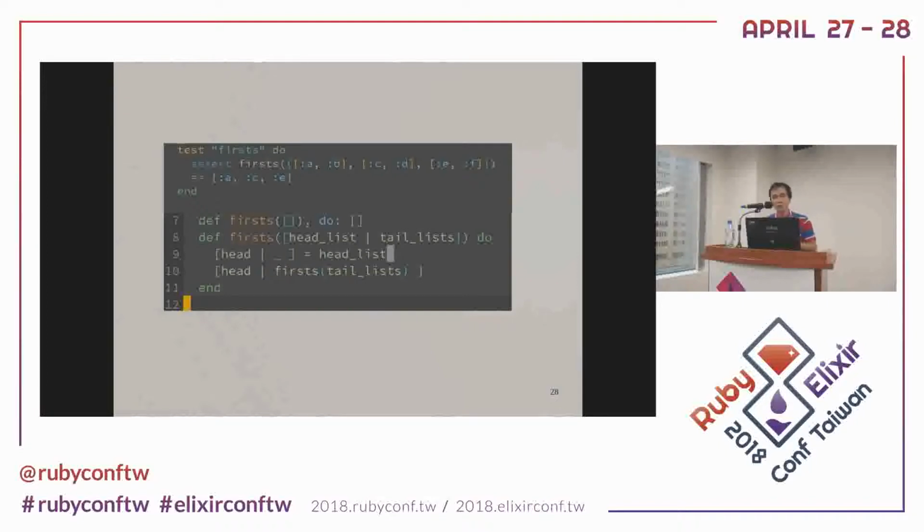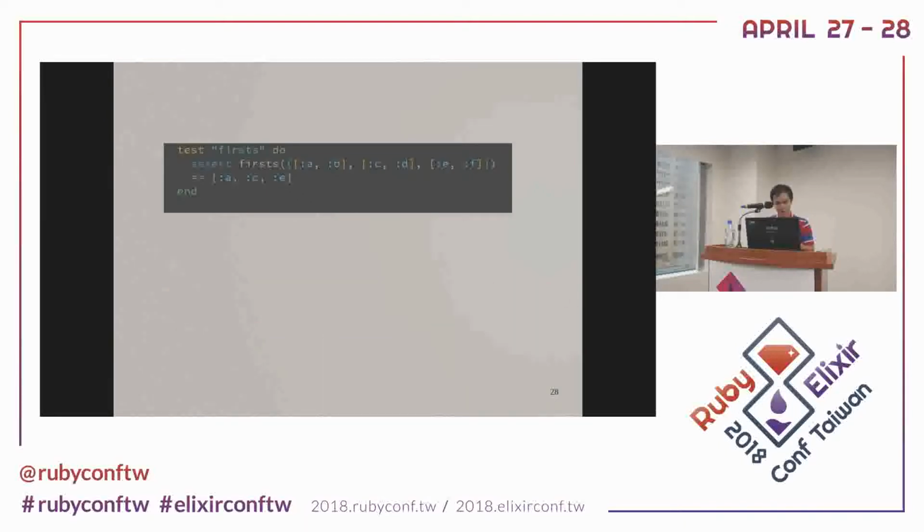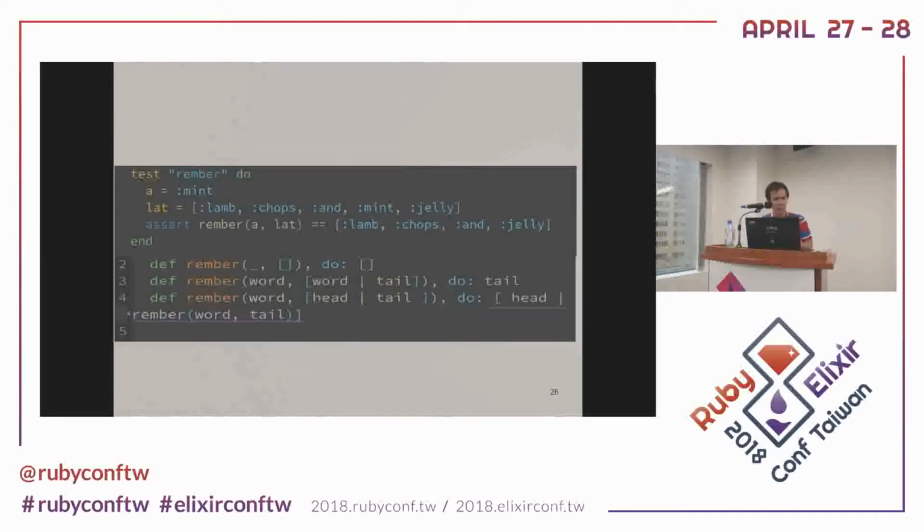The head list gives us the first element. So this is our first typical element. And this is the natural recursion, and we use cons to build our recursion. We build the function with the first typical element, and put the head and tail together to build the first and the natural recursion. Is that clear? Okay.